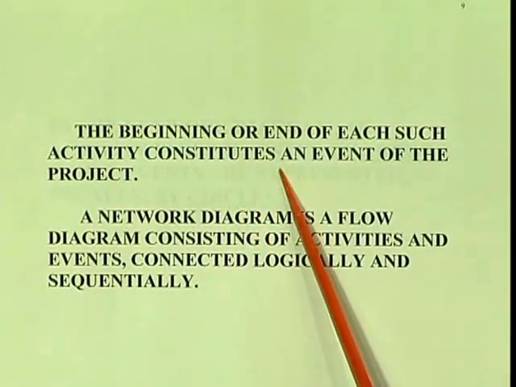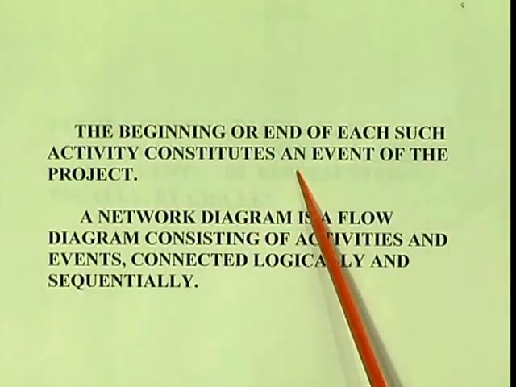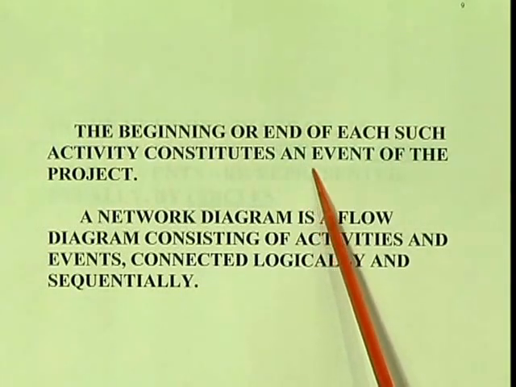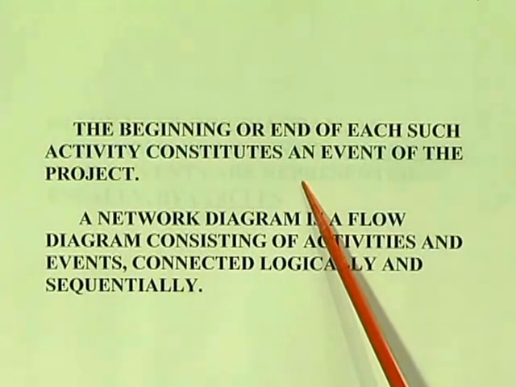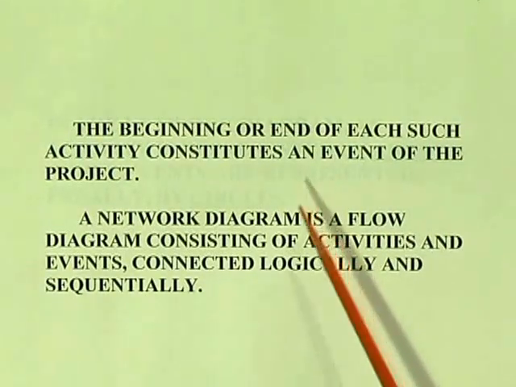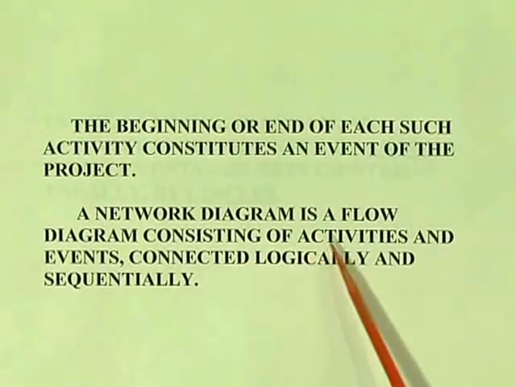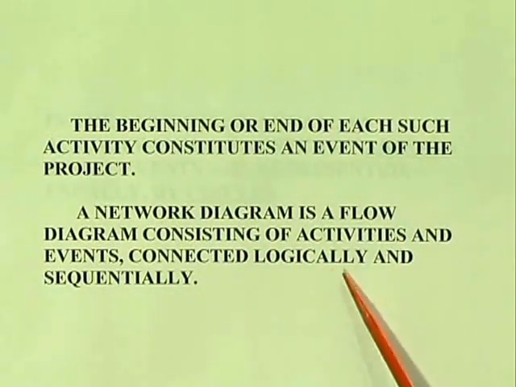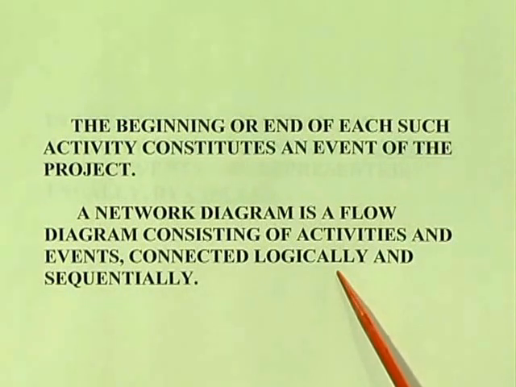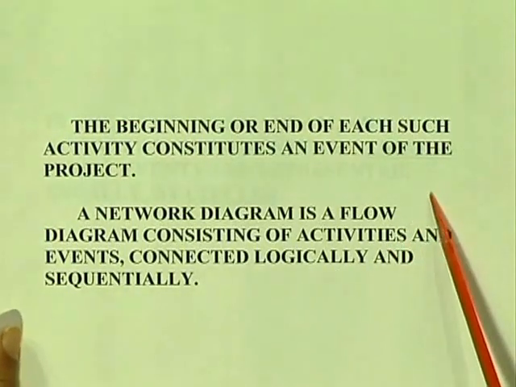The beginning: I am starting from the department. The start is called an event. Again, when I come back to the department, that is an event. The network diagram is a flow diagram consisting of activities and events connected logically and sequentially. So, the network diagram is nothing but connecting activities and events.